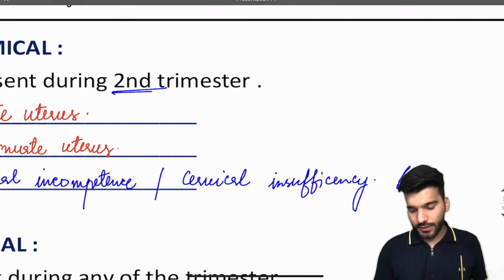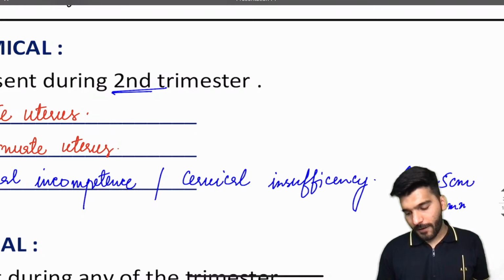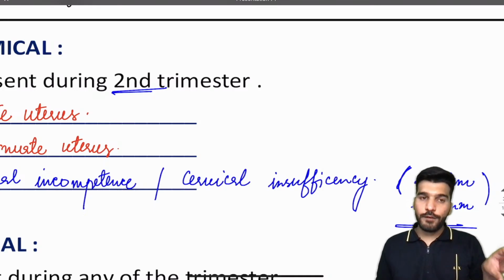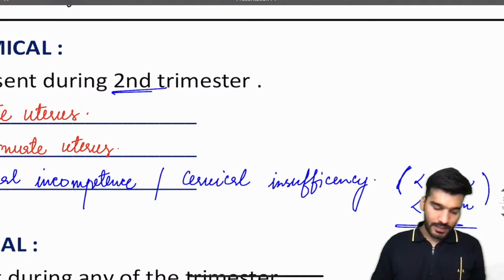When the length of cervix is how much? Less than 2.5 centimeter or less than 25 mm. Is that clear? So one question can be asked that a patient had a second trimester abortion, and second trimester abortion, you already know, can be related to an anatomical cause, and which of the following indicates cervical insufficiency?